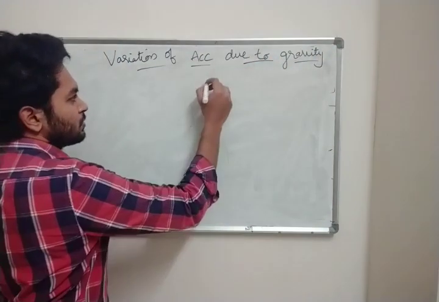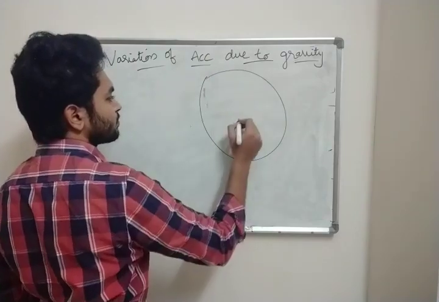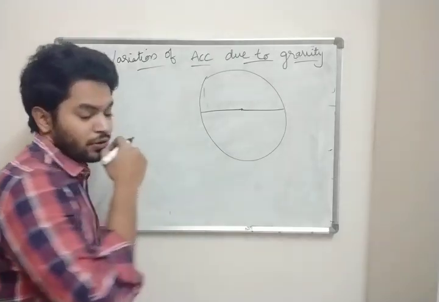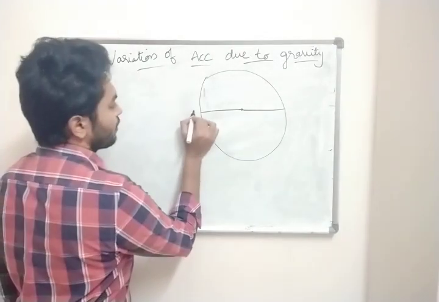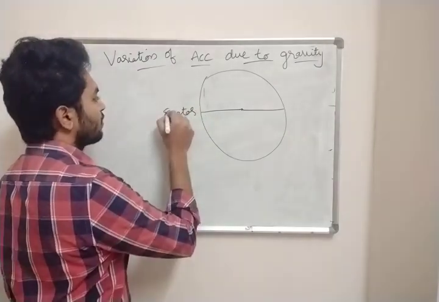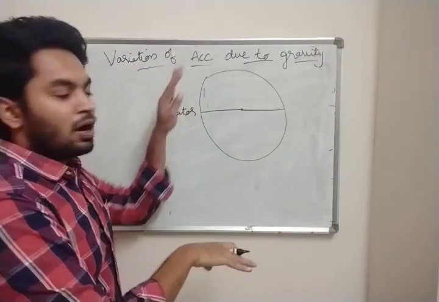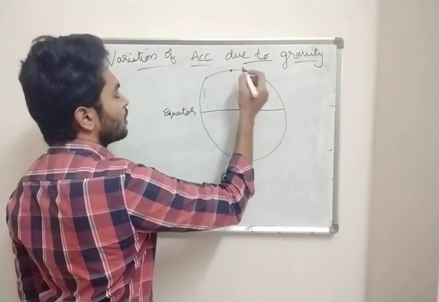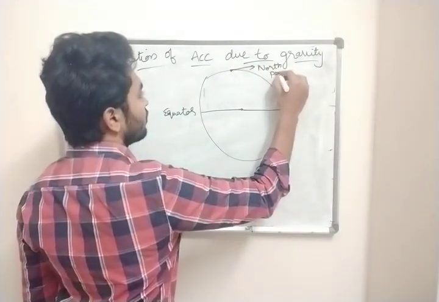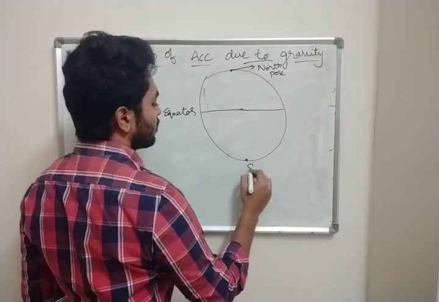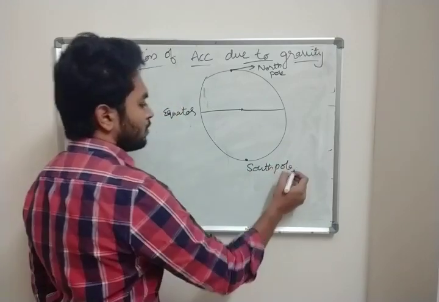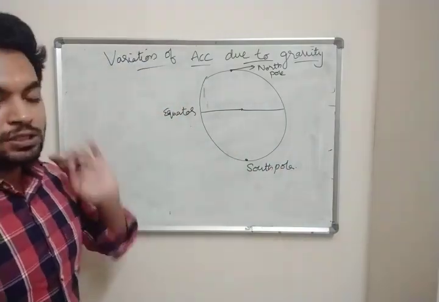Now suppose this is your Earth. This is the center of Earth, and this is the equator. You already know from your social studies, the equator divides Earth into two halves. This is the North Pole, and this is the South Pole, and this is your equator.